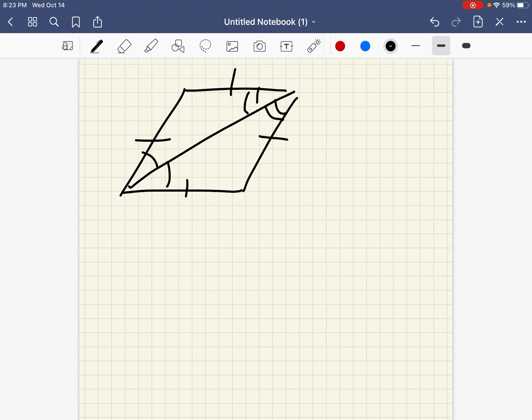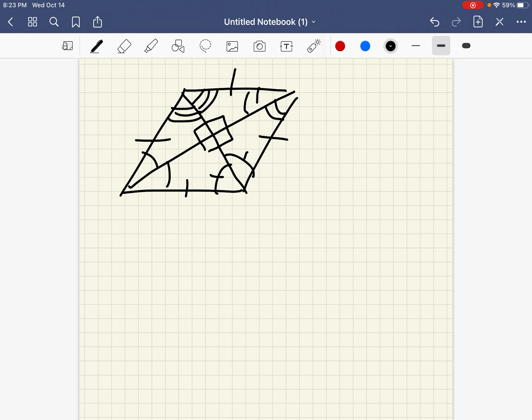This is congruent to this. Same thing with this one. This is congruent to this. And we'll just put one tick mark here. And these two are equal. The diagonals of a rhombus are perpendicular bisectors of each other. Okay, so that means that these angles right here are equal.